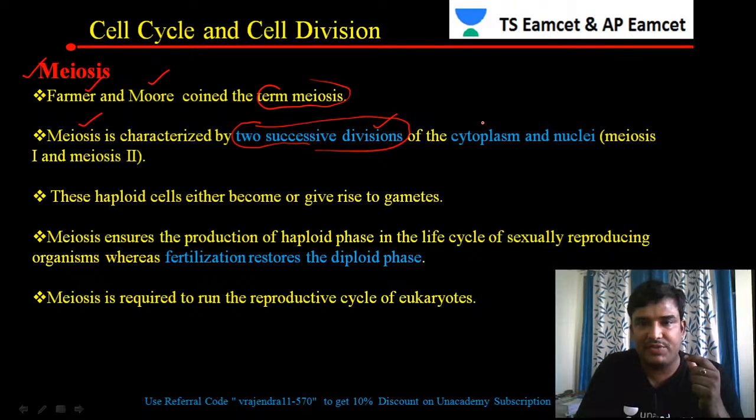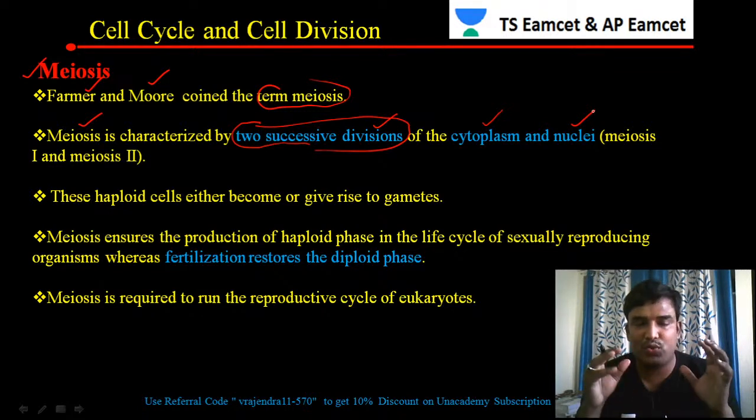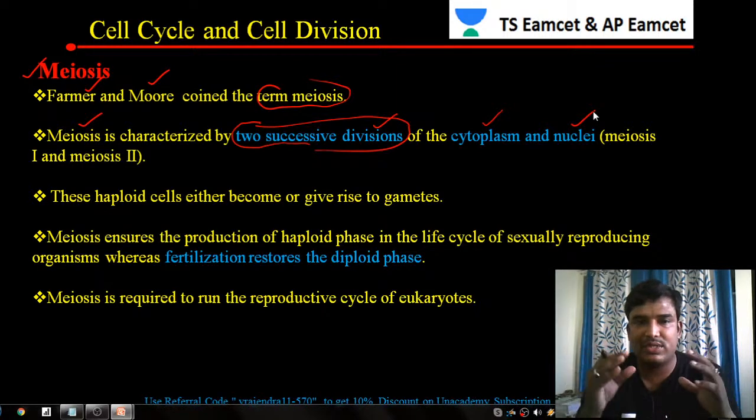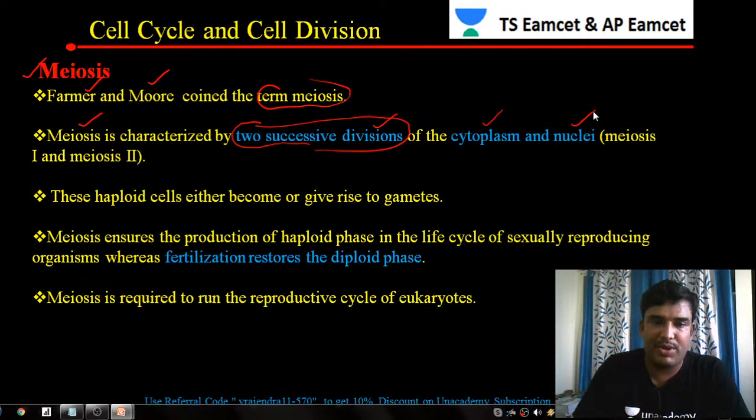In that, the division of cytoplasm takes place, and at the same time the division of the nucleus takes place. During these successive divisions, meiosis 1 and meiosis 2, the division of cytoplasm and the division of the nucleus both take place in the case of meiosis.